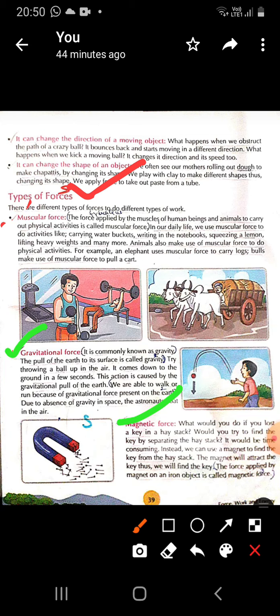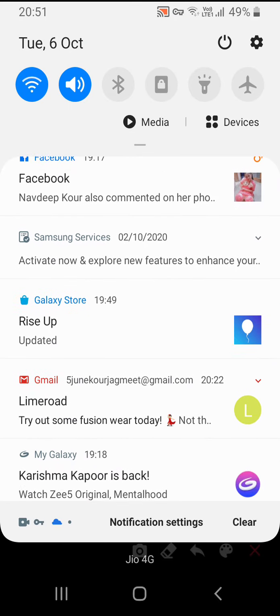Next comes the magnetic force. The word itself makes clear what magnetic force is. Children, you have magnets at your home and you use those magnets to play different types of games. You have seen the magnet. Whenever you put a magnet near some iron object, what does it do? It attracts that iron object towards itself. So the force applied by the magnet on any iron object is known as the magnetic force. I hope these three forces are clear to you.